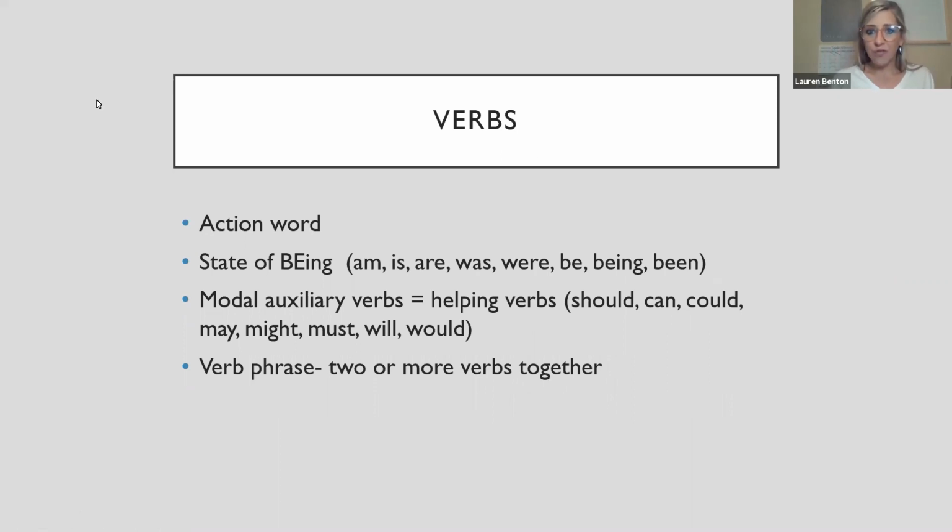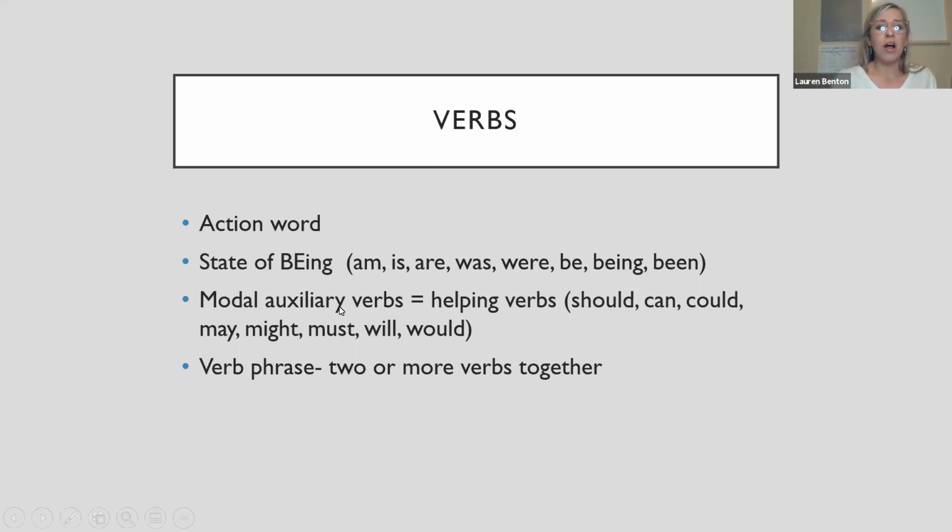So now let's take a look at verbs. Verbs are action words or a state of being. So some of those words that you might see that are a little bit tricky are am, is, are, was, were, be, being, been. So those are all state of being verbs.